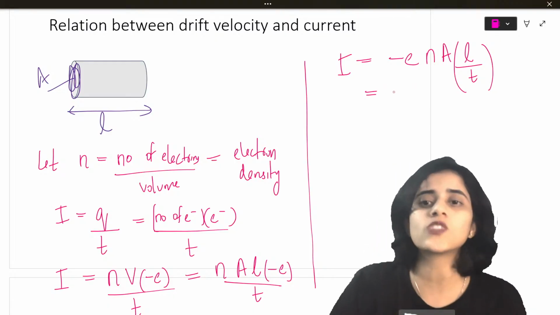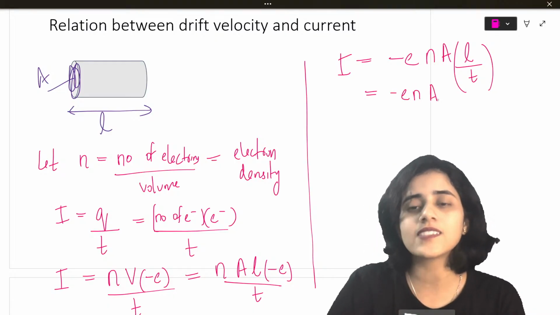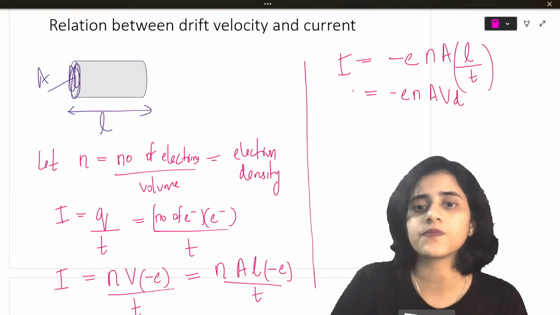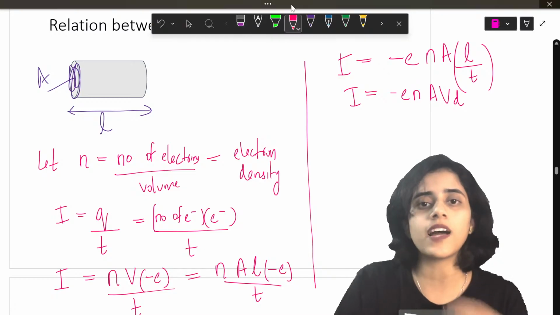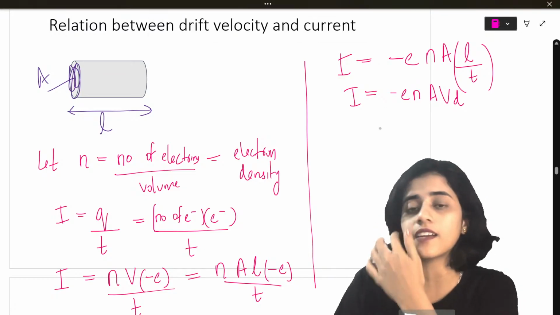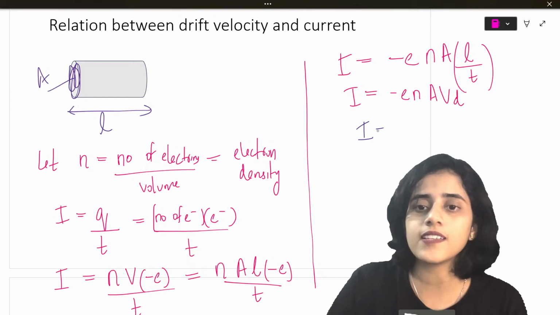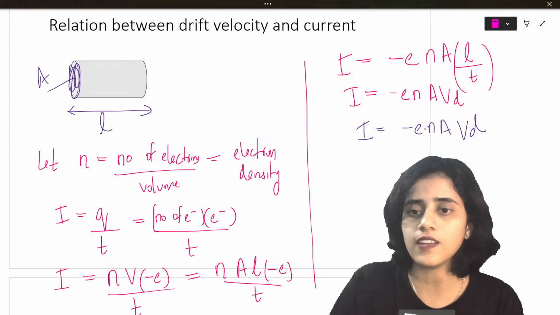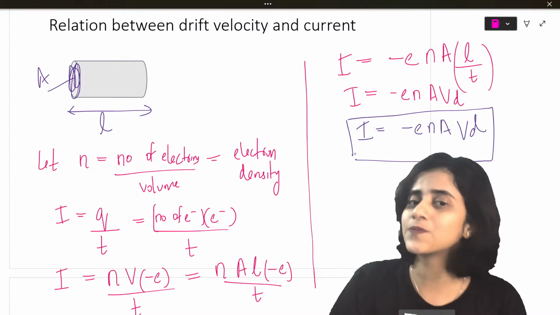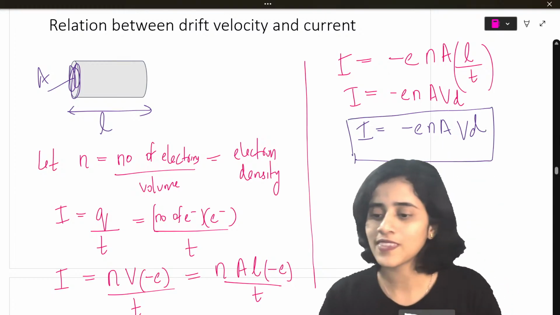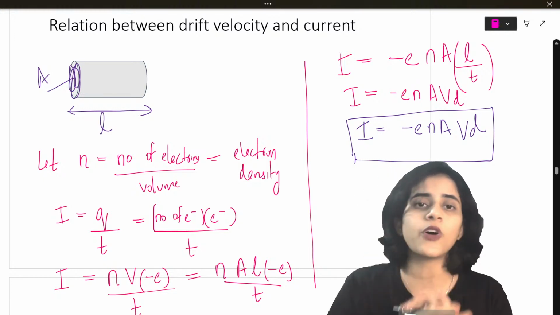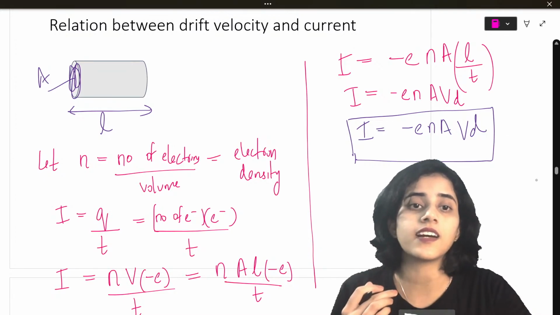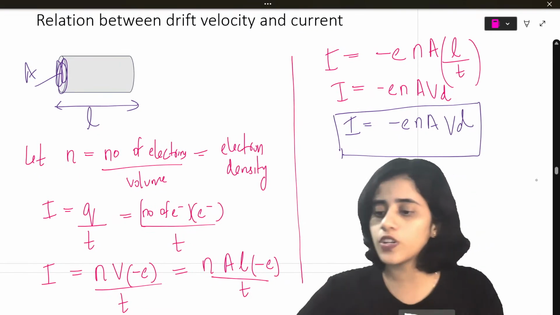Distance by time is speed. So L by t I will write as Vd. Now I have the formula relating drift velocity and current: I is equal to minus e n A Vd. Superb. Is this clear to all of you? This is the relationship between drift velocity and current. Are we good here?